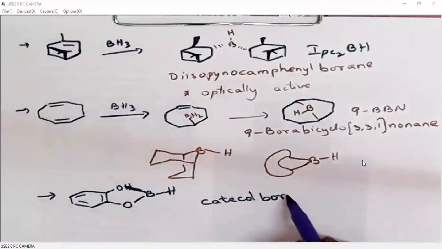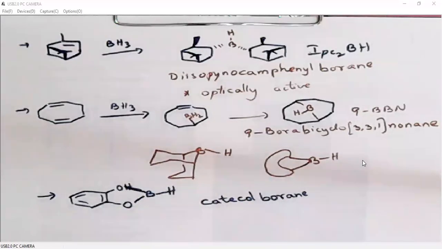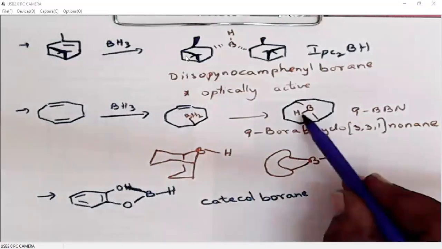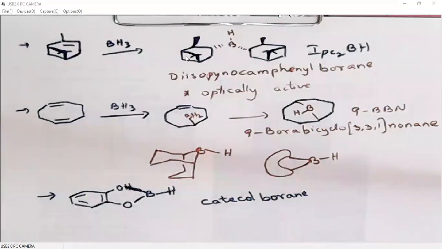Catechol borane is more reactive compared to other boron reagents because the boron is attached to more electron-donating oxygen atoms. Whereas in other boranes, the boron is attached to only plus I groups, that means alkyl groups, but here it is attached to a plus M group, so it is a more electron-releasing group.